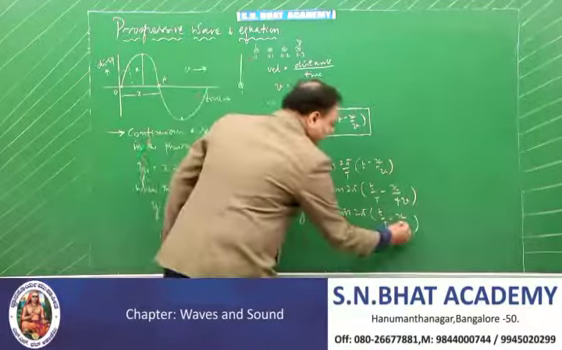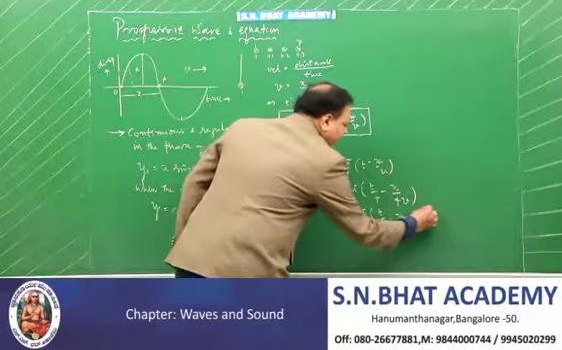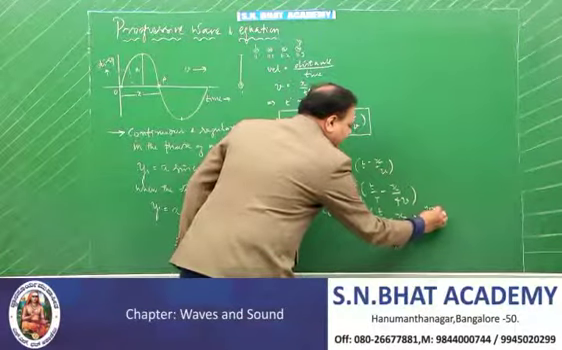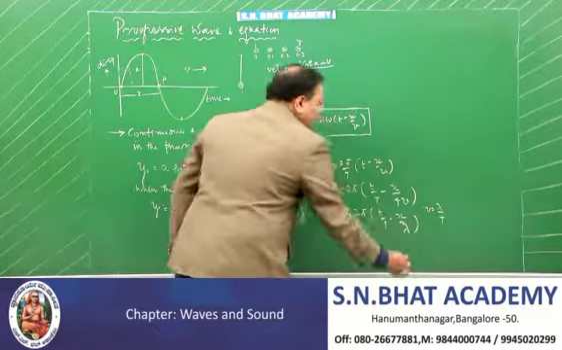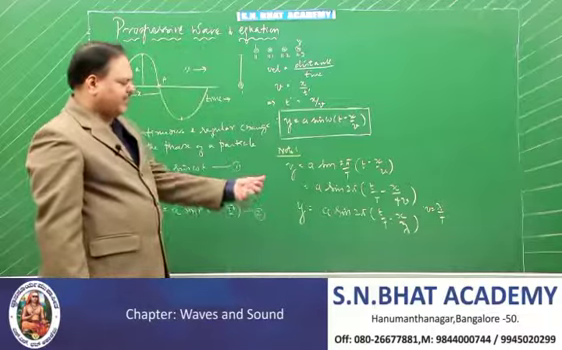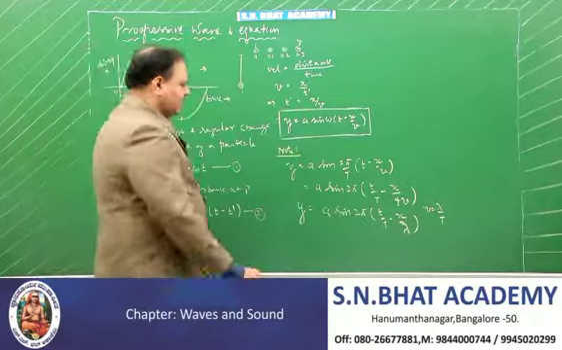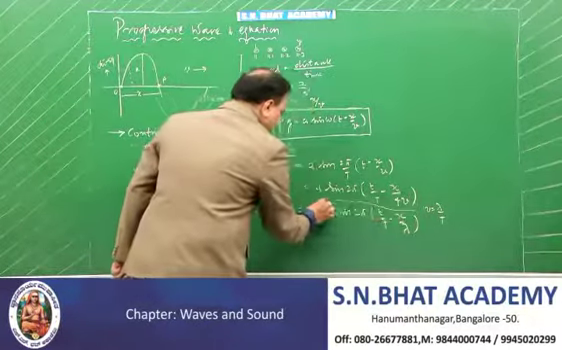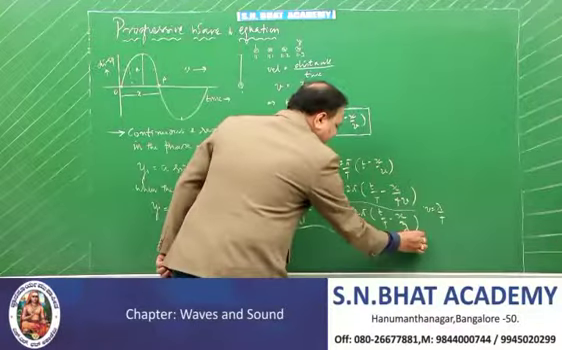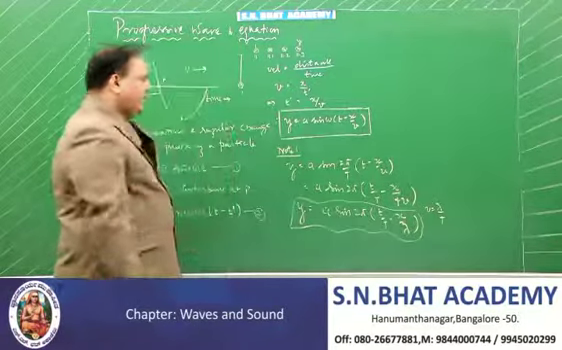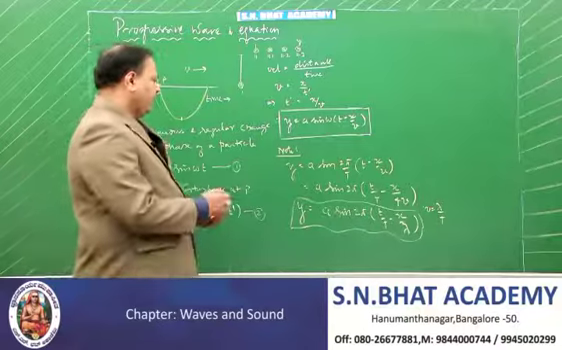X by lambda. If you ask me how do you get lambda, remember the equation we have derived just now. V is equal to lambda by T. V T or T v is equal to lambda. This is another important form. You must learn by heart all these forms from the CET point of view.